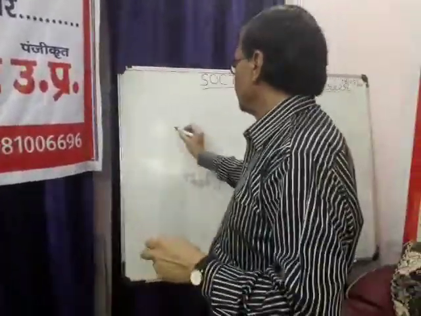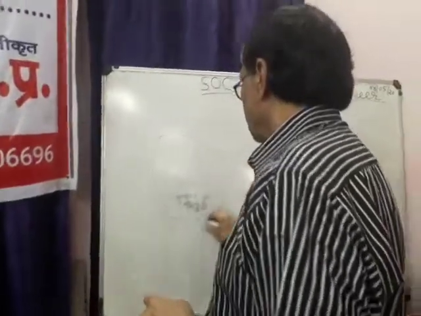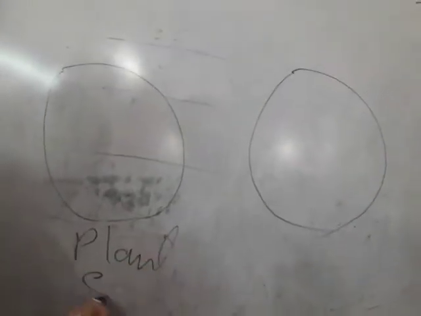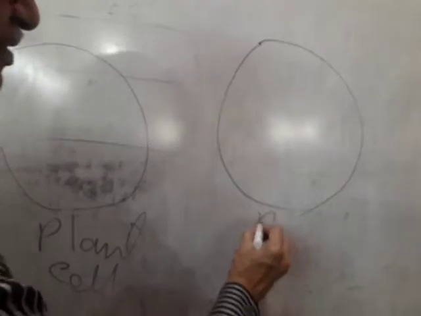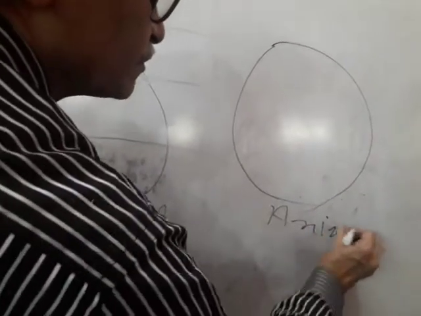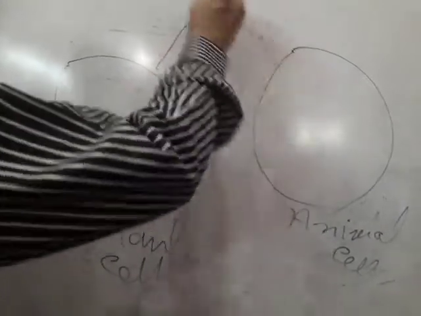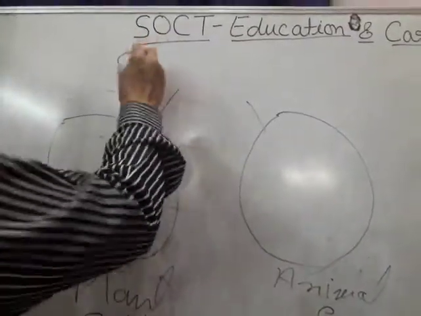Both animal cell and plant cell have a cell membrane or plasma membrane.